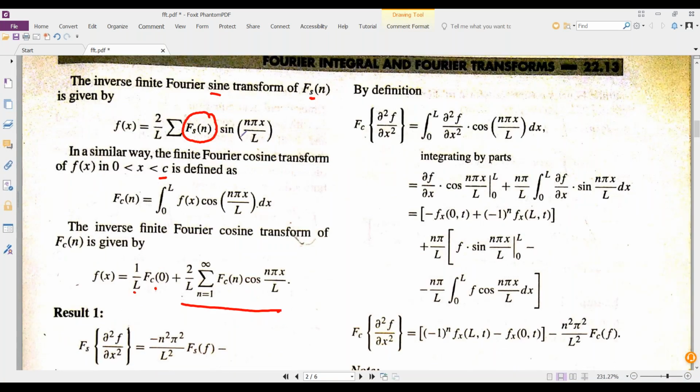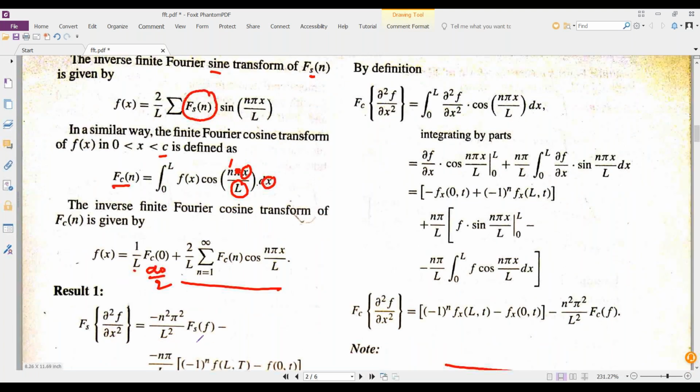This was the finite sine transform; this is the cosine transform. Fc of n, because x is eliminated, dx means x is eliminated. L is the interval, pi is a constant, and the only available variable or arbitrary constant is n. That's the reason this is denoted with Fc of n. And the inverse Fourier transform is f of x equal to 1 by L Fc of 0, which is nothing but a0 by 2, plus summation n equal to 1 to infinity an cos nx. This 2 by L is extracted from here.